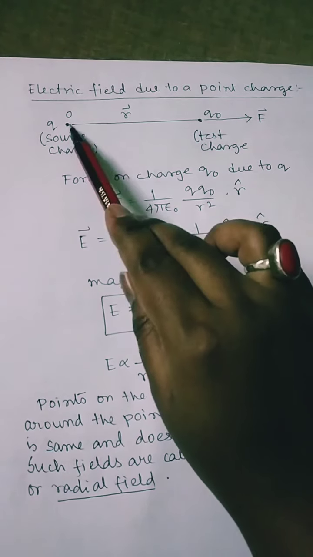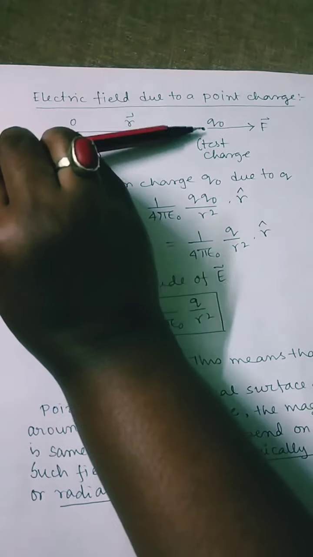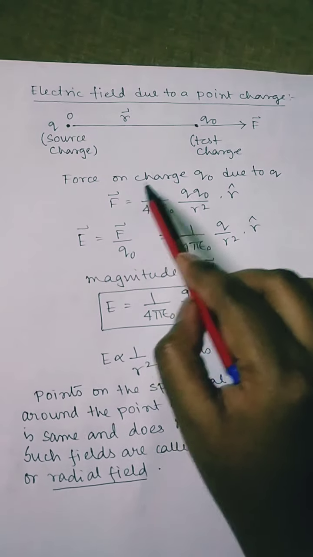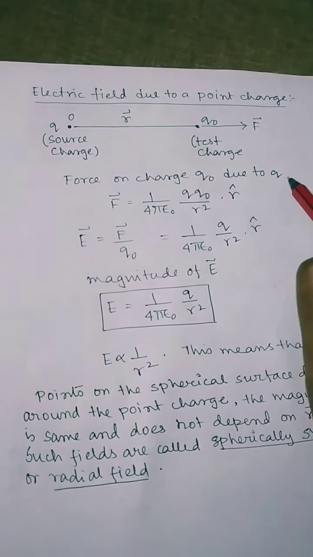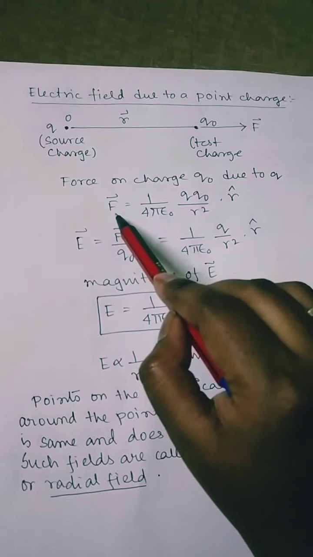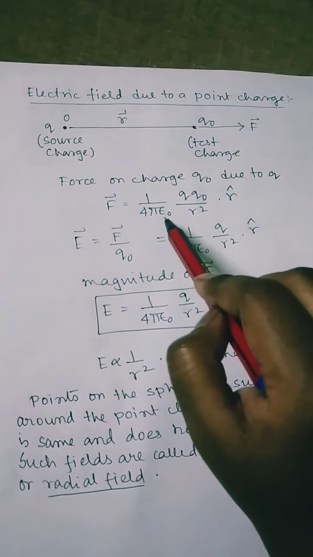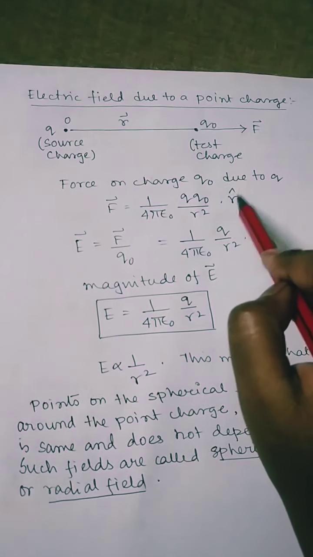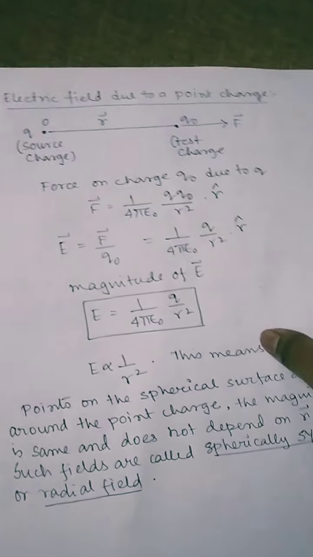The source charge will try to push this test charge in this direction. Now the force on charge q naught due to Q, according to Coulomb's law, will be F equals 1 by 4 pi epsilon naught Q q0 by r square into r cap, where r cap is the unit vector or the direction vector.